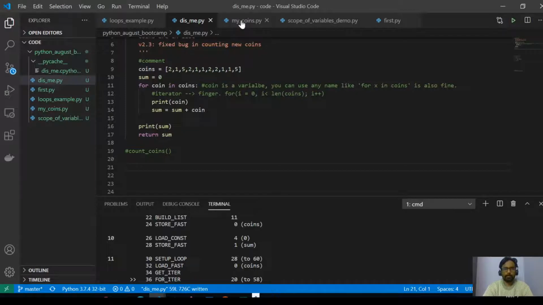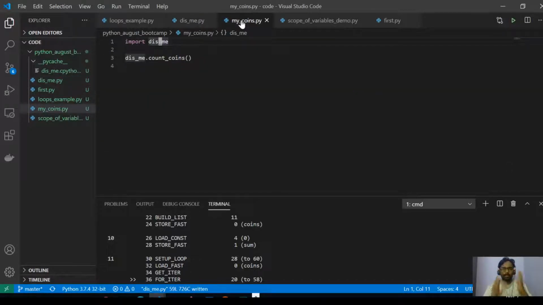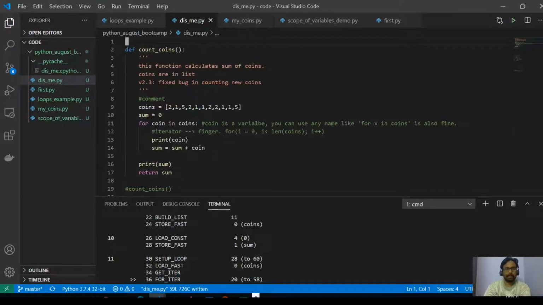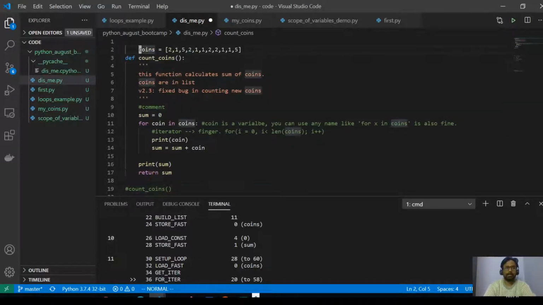Now you understood the reason why we write functions, right? We write them in order to stop duplication of code, and it's manageable, and fixing bugs is easy. That is the main thing. In fact, you can take this coins outside and pass coins here. You can pass it as arguments, and you can pass any number of arguments, coins, and then x, y, z, whatever you want. That depends on what you're trying to do. So that is a little bit about functions.